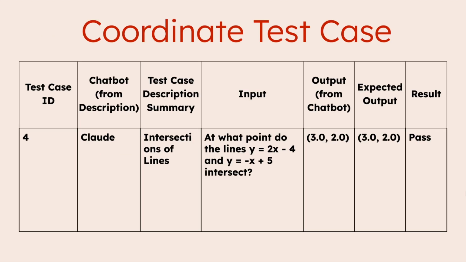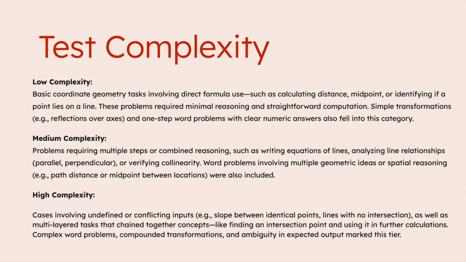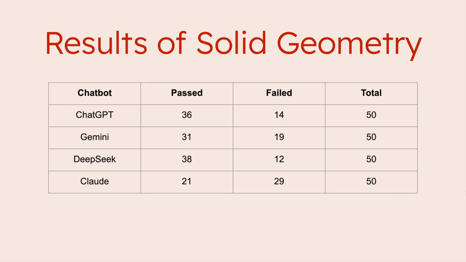Here is an example of coordinate geometry's test case. Coordinate geometry's tests looked at a chatbot's ability to process standard and key operations, instruction complexity, variations in inputs such as decimal values and identical points, geometric transformations, and responsiveness. The low complexity tests were basic coordinate geometry problems, while medium complexity focused on problems with multiple steps. The higher complexity problems involved test cases with undefined, conflicting inputs, or complex computations.